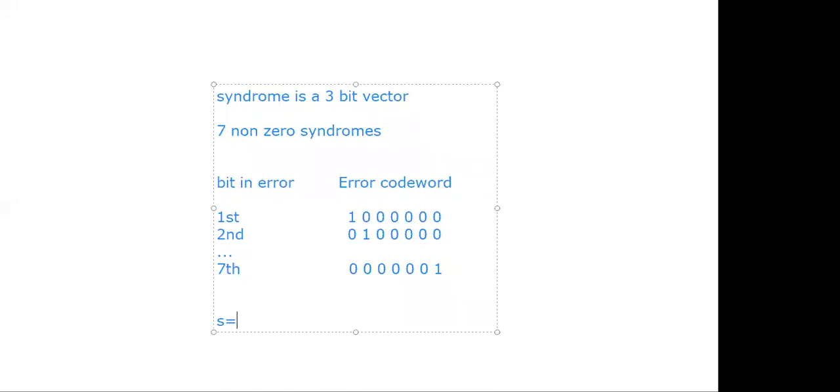S is equal to, what is the formula? S is equal to E H transpose.